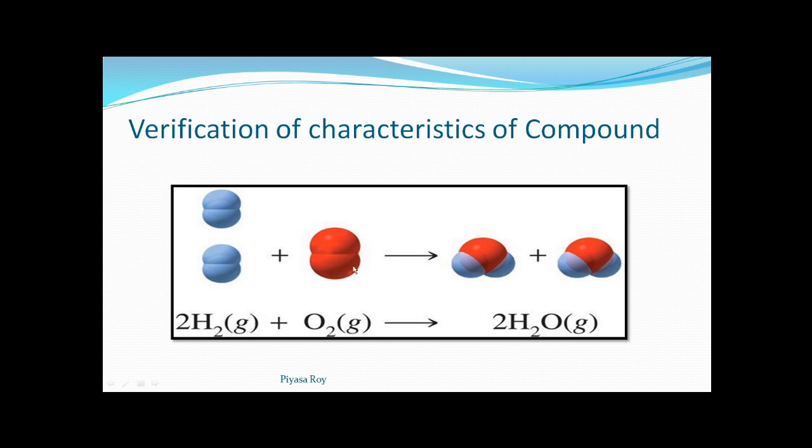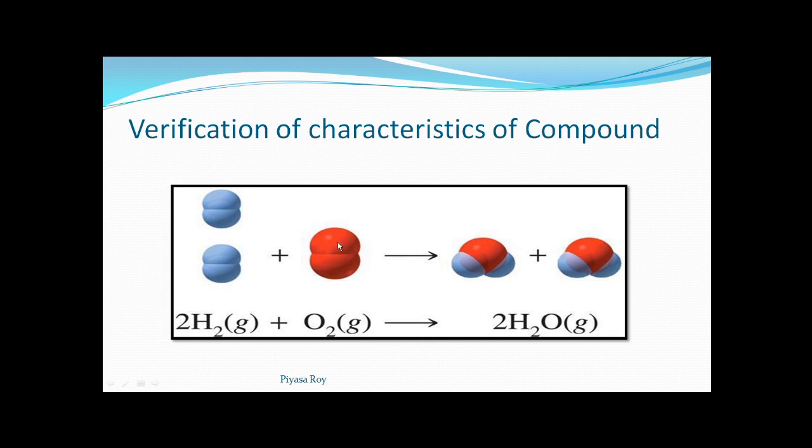Here we have taken one oxygen molecule. One oxygen molecule is formed by two oxygen atoms. See, this is one oxygen atom and this is another oxygen atom. So two atoms are there in a single oxygen molecule. That's why we have written O2. By 2 we are representing the number of atoms present in a single molecule.